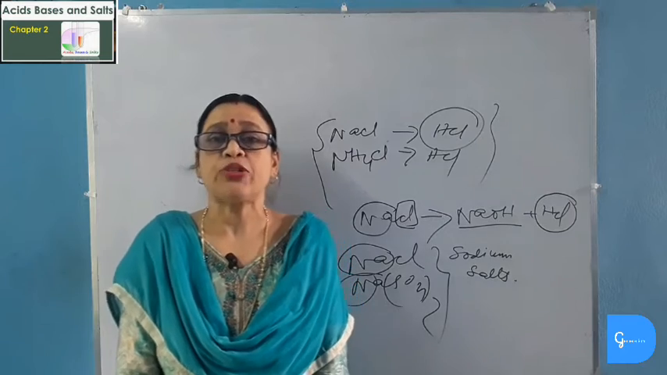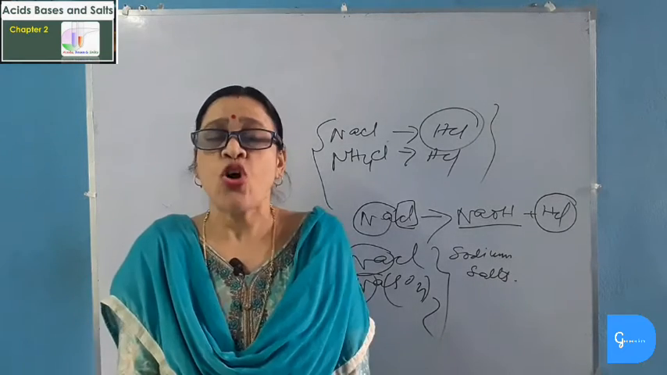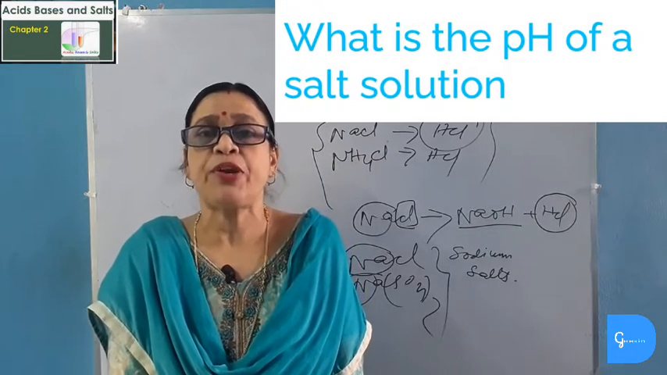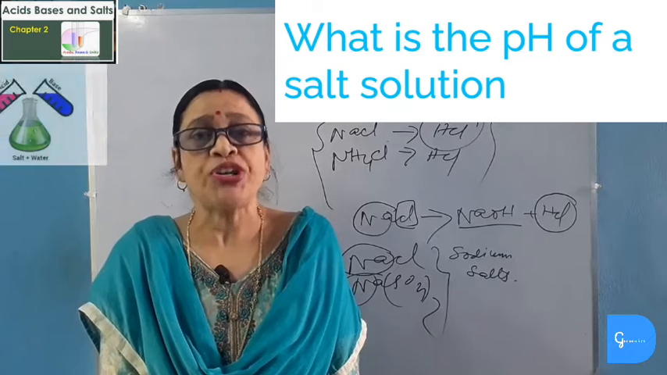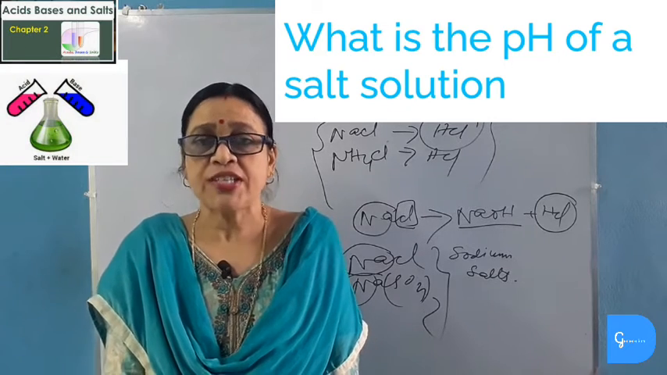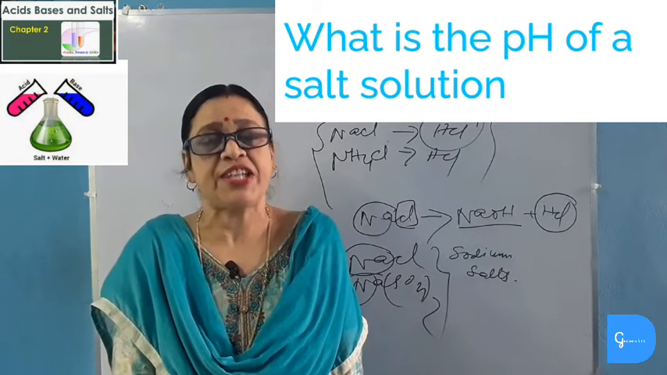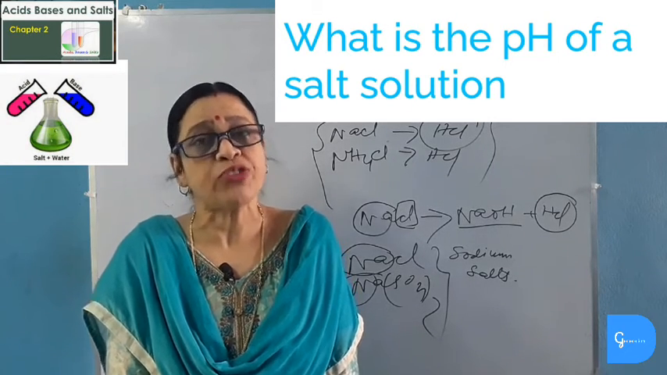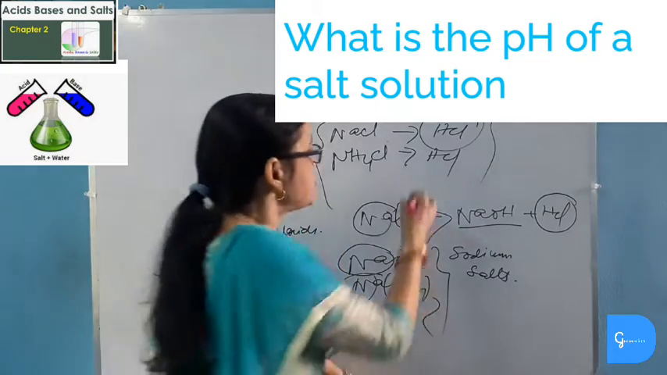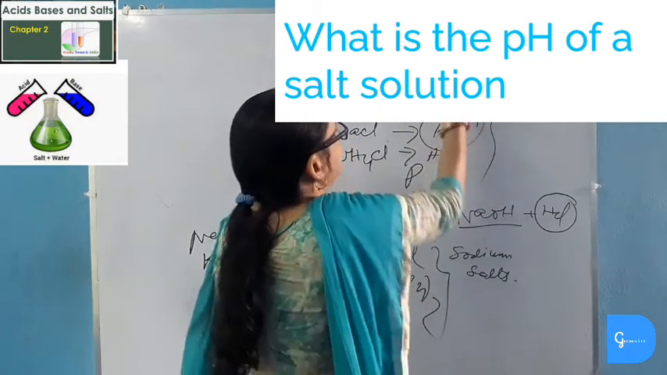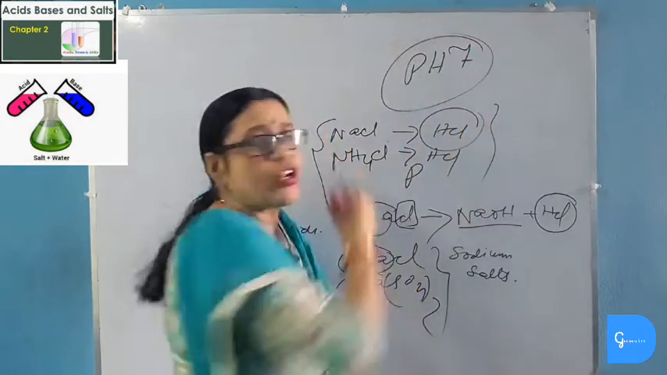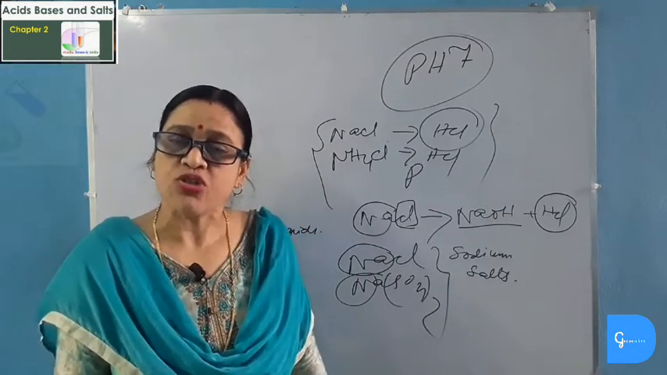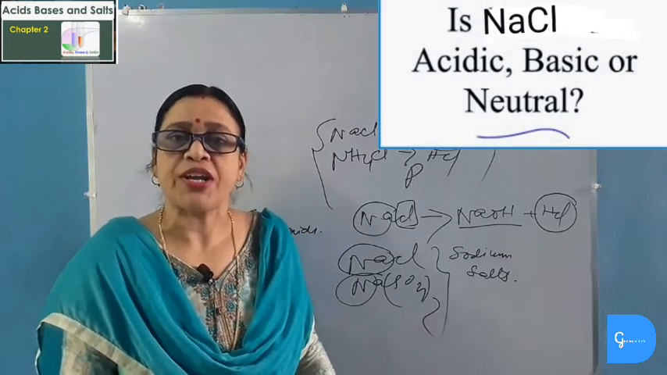Now we will discuss about the pH of a salt solution. Salts are formed by the reaction between acid and base. So neutralization reaction takes place. Thus we can say that when neutralization reaction has taken place, salts must be neutral and must have pH of 7. Sodium chloride is a neutral salt and the pH of sodium chloride is 7.